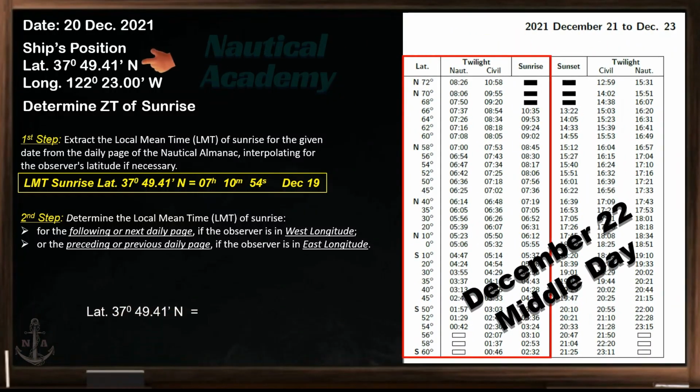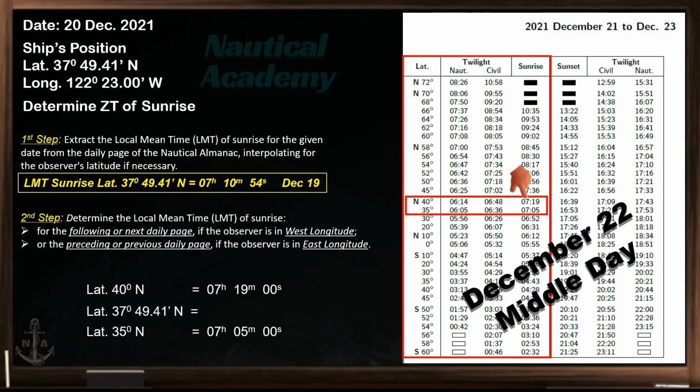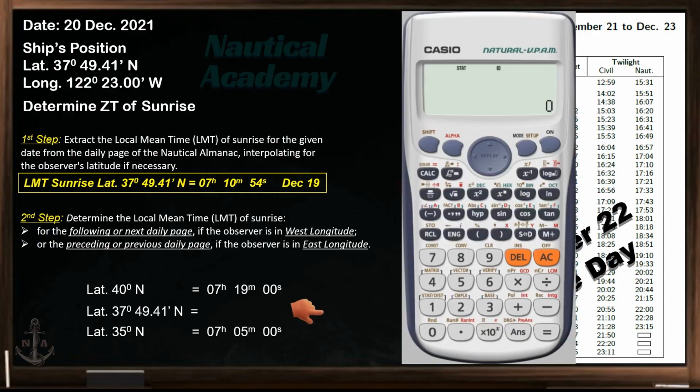Again, we need to find the time of sunrise for this latitude, but it has no exact value in here. So let's extract the time of sunrise in latitude 35 degrees north, which is 07 hours, 05 minutes. At latitude 40 degrees, the time of sunrise is 07 hours, 19 minutes. Let's interpolate again, but this time, I will use FX991ES Plus Scientific Calculator.